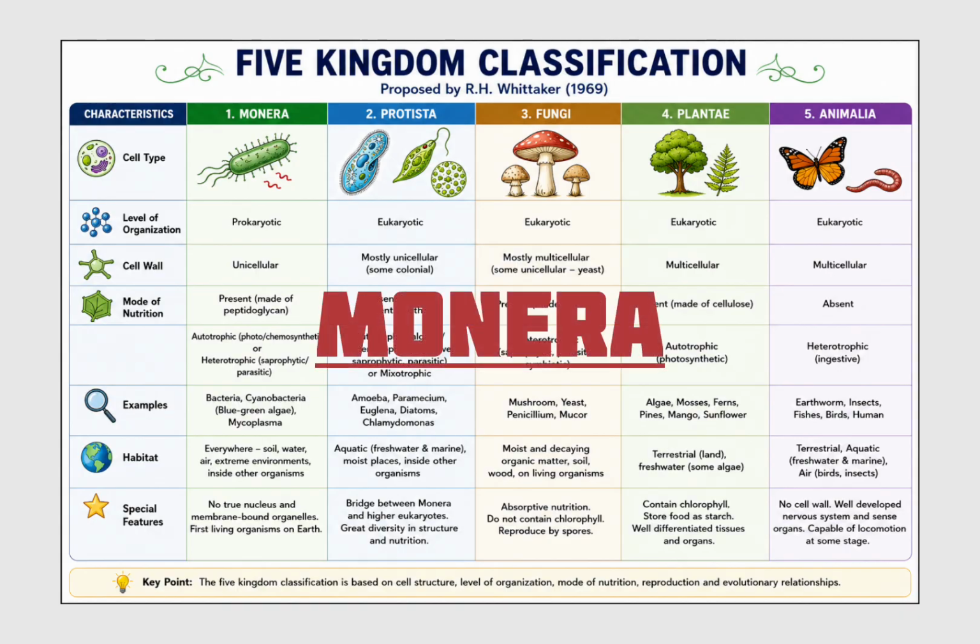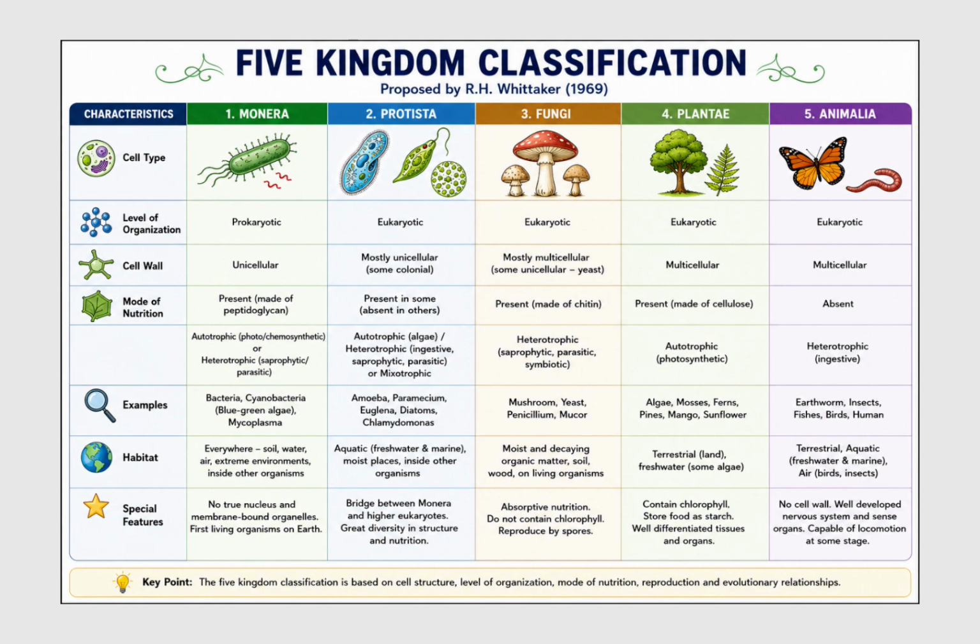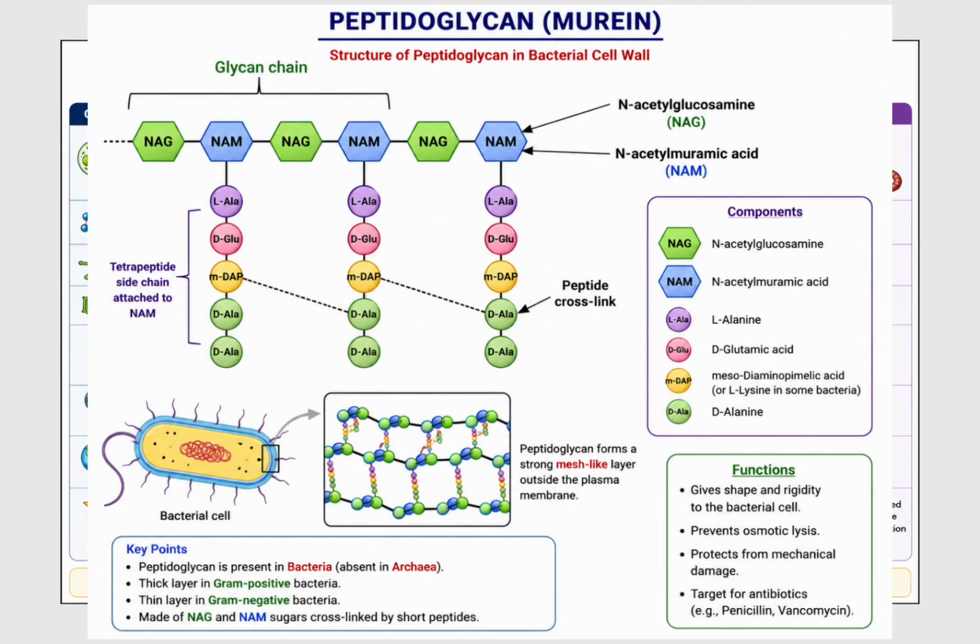Monera are unicellular, meaning they are made up of a single cell. They have no true nucleus, so they are non-nucleated, and there is no presence of membrane bound organelles. Cell wall is present and that is usually made up of peptidoglycan. Peptidoglycan is a polymer made up of sugars and amino acids and it consists of NAG and NAM. NAG means N-acetyl glucosamine and NAM means N-acetyl muramic acid. These sugar molecules are joined by beta-1,4 glycosidic bonds.